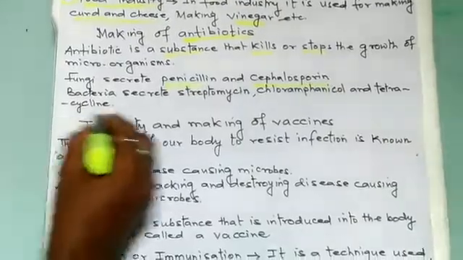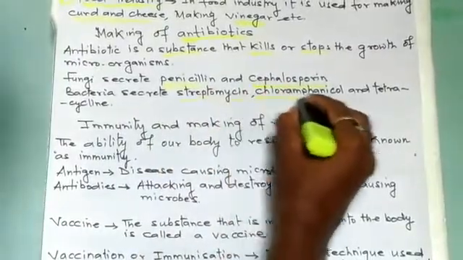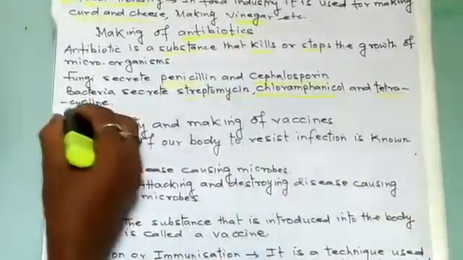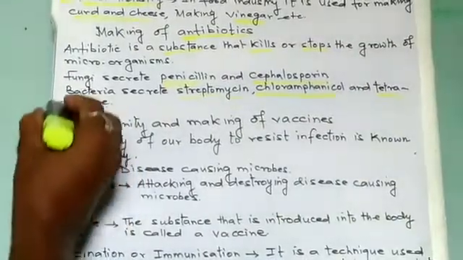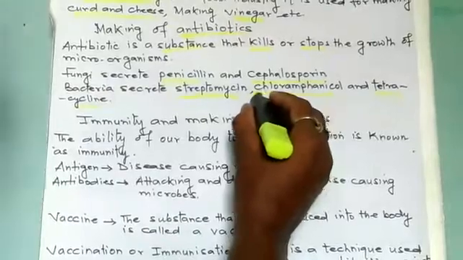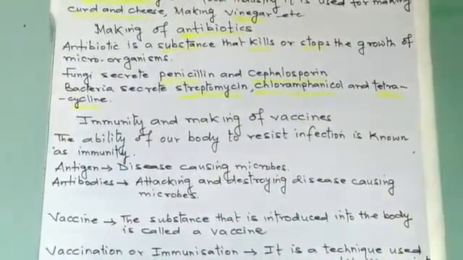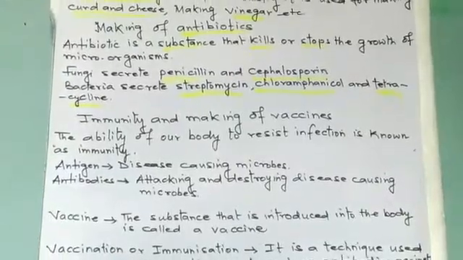Bacteria, what do they secrete? Streptomycin, chloramphenicol and tetracycline. These are the antibiotics that are secreted by bacteria.